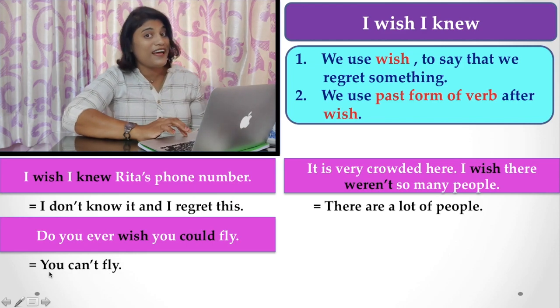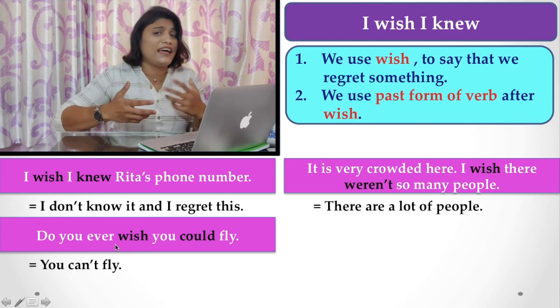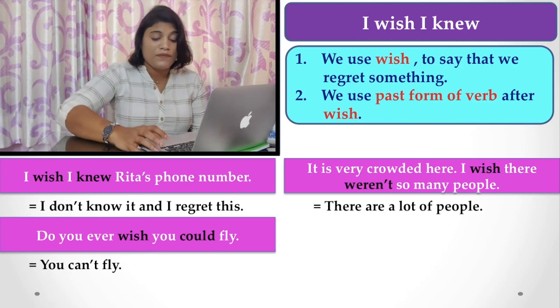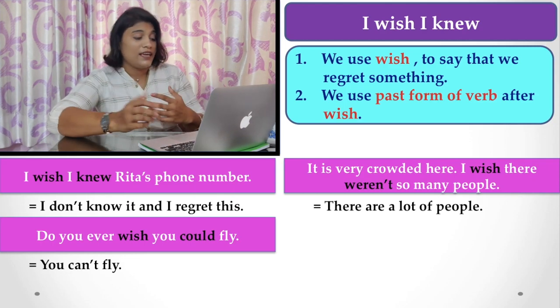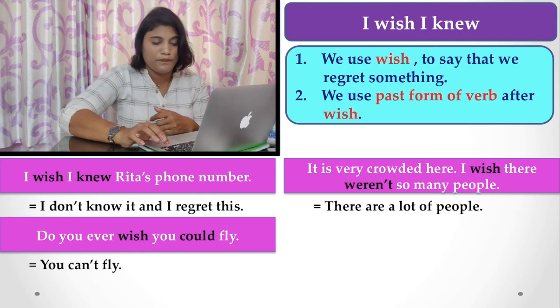Here also you can't fly, so you use "we wish", that is, we regret that we cannot. Do you ever wish, "I wish I can fly"? Or "I wish I could fly." So with wish we have to use the past form of the verb, or the second form of the verb.